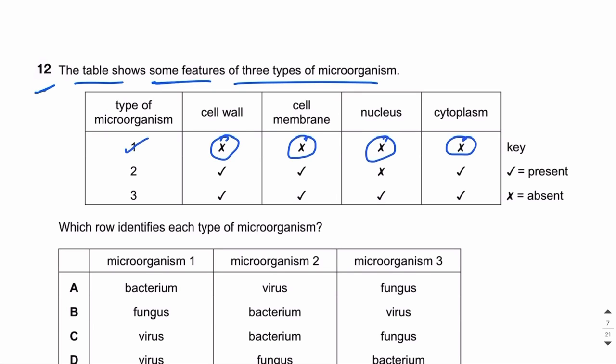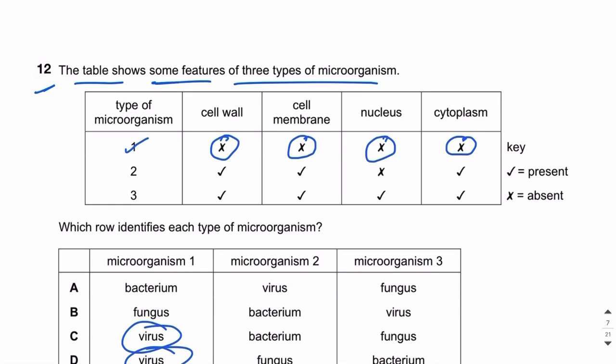Because it does not contain a cell membrane and cytoplasm, it is a virus, because absence of cell membrane and cytoplasm indicates that there is no cell structure, and this could be a virus.